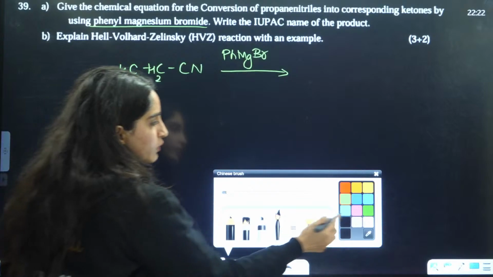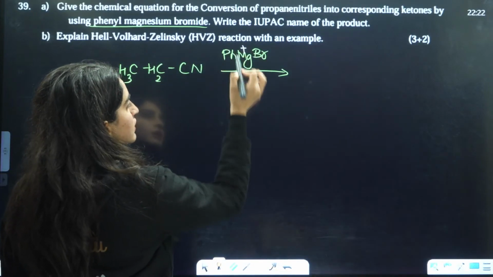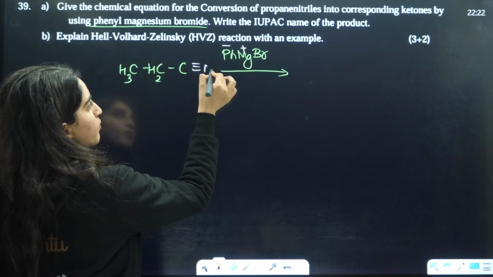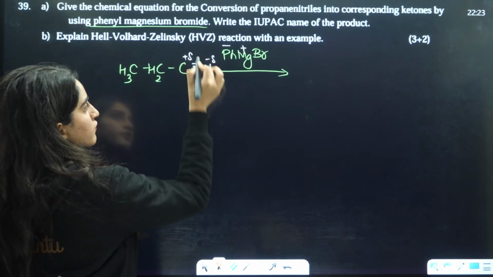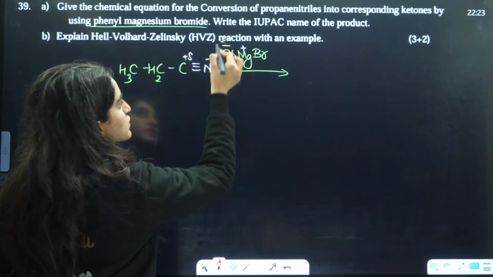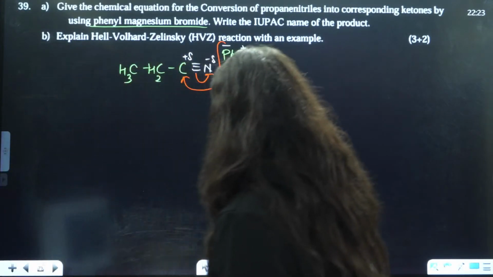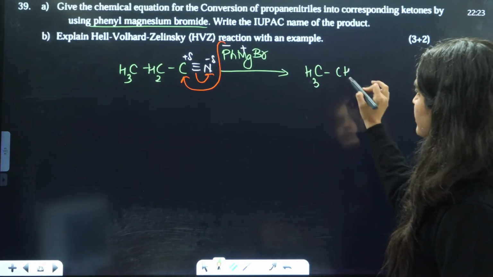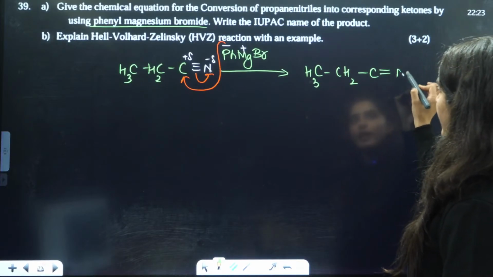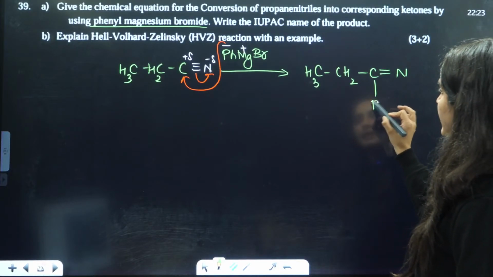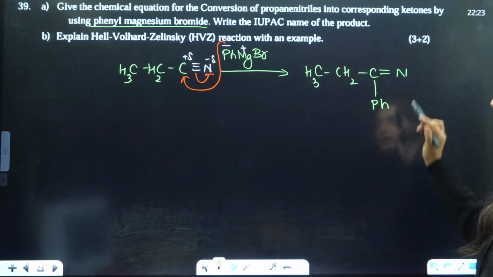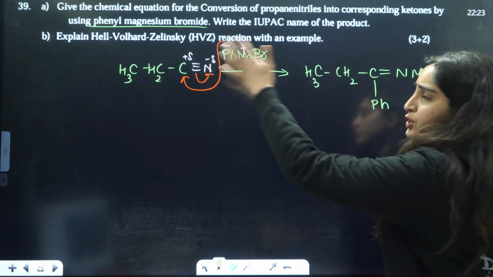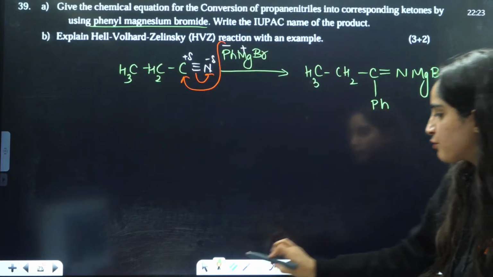So students, here what will happen? This is positive, this is negative, and if you talk about this thing here, this is triple bond N, this is negative, this is positive. So we know that negative is going to attack the positive, electrons will shift here. So this is CH3, this is CH2, this is C double bond N, and this is going to be Ph, and here it is going to be MgBr, because this positive is going to attach to this negative nitrogen.